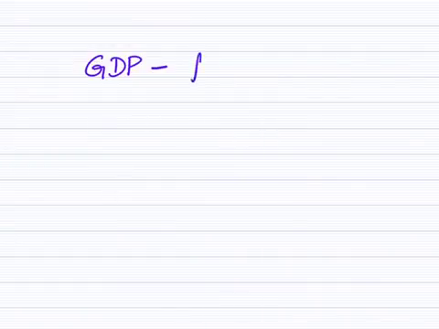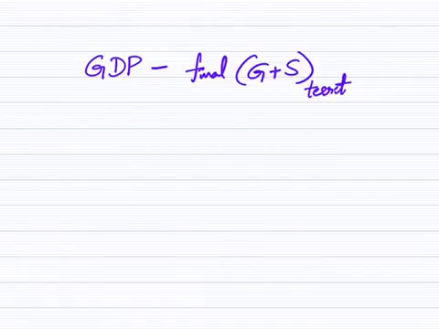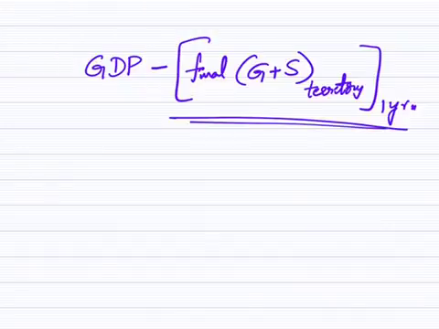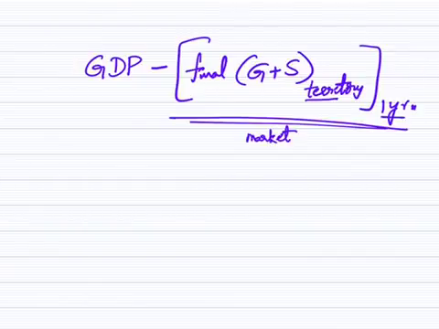It is the final value of total goods and services that are produced within a country. It means territory within one particular period, let's say 1 year. This total value at market prices, the present value of final goods and services that are produced within a territory within one particular year, we call it GDP at market prices.